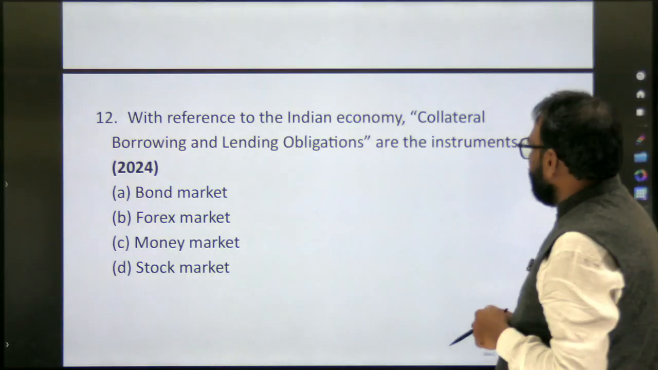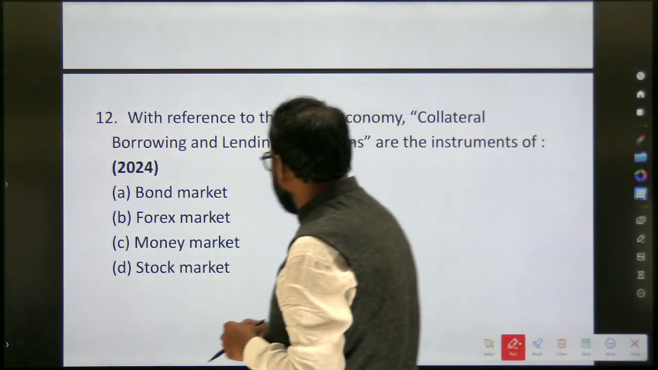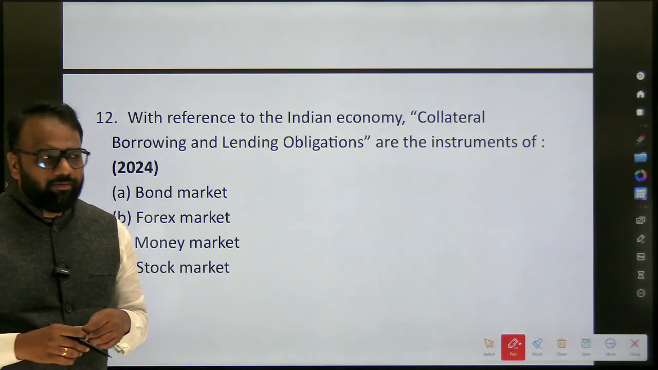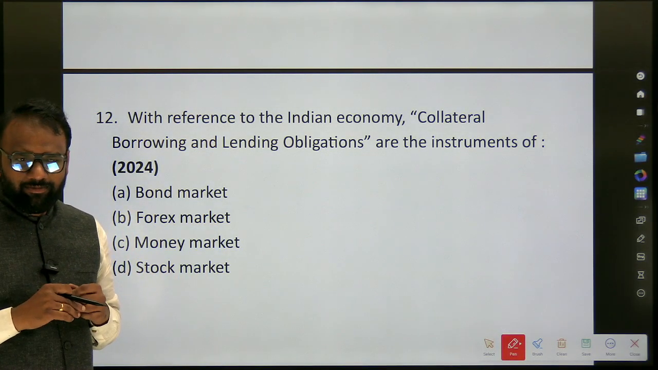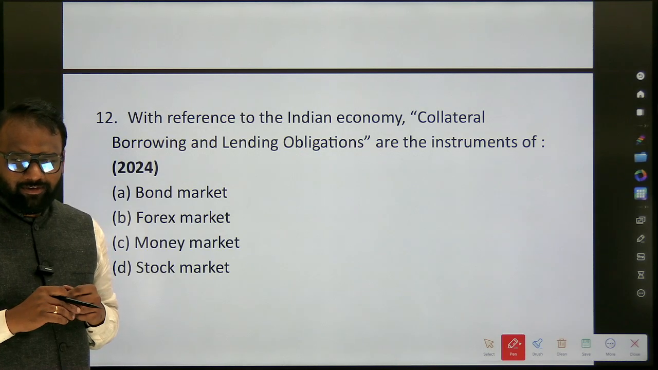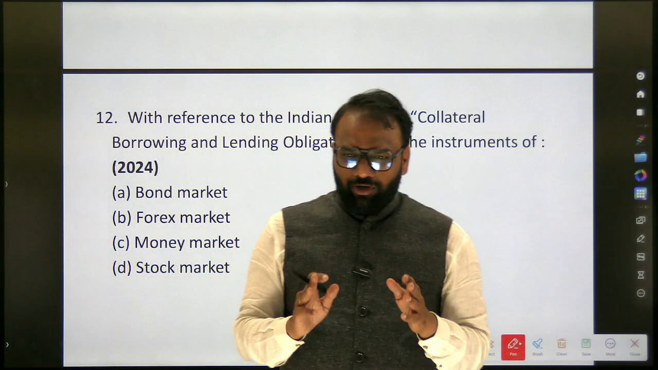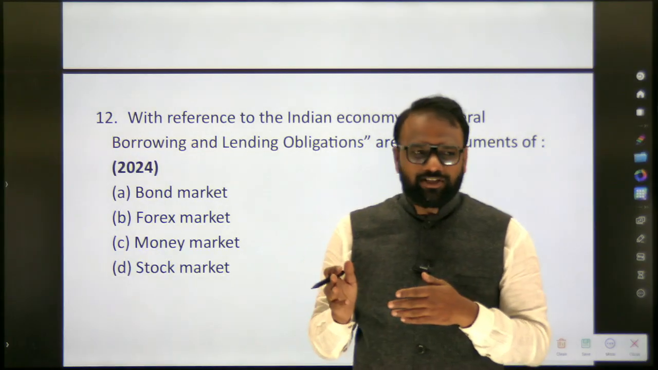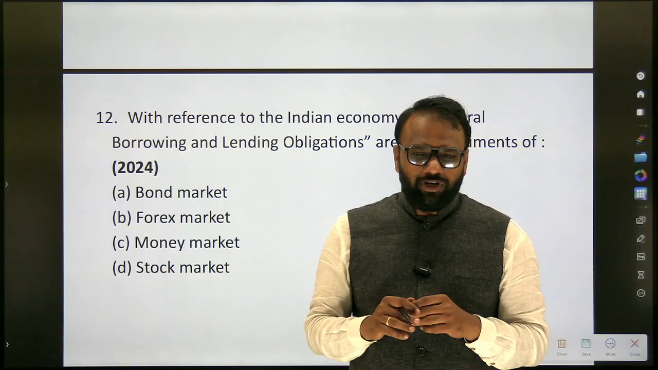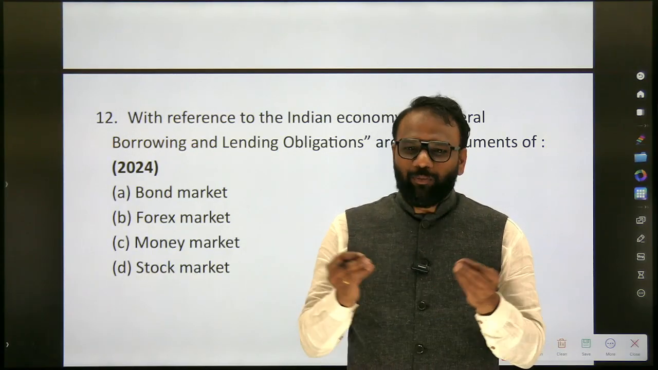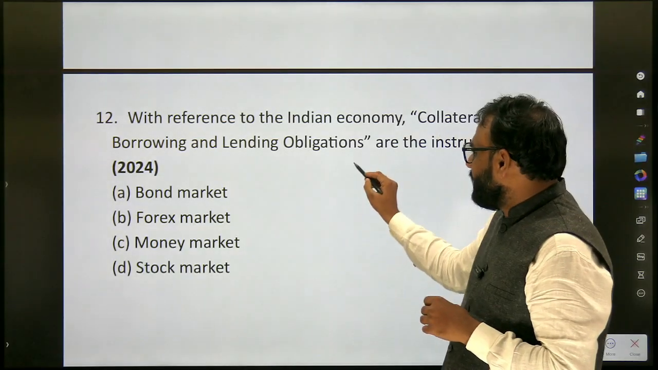Next, with reference to the Indian economy, collateral borrowing and lending obligations are instruments of the bond market, forex market, money market or stock market? Money market. We have discussed it. Now what you have to do? You have forgotten because almost 1 or 2 months have elapsed since our discussion on the money market, especially for the new batch. And old batch students, probably for the past 8 to 9 months, might not have opened the economy book itself. Now you have to open it back.